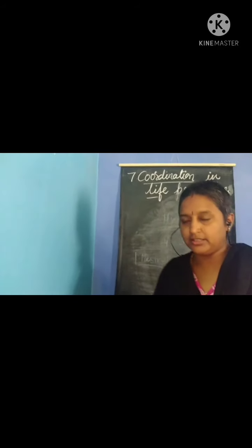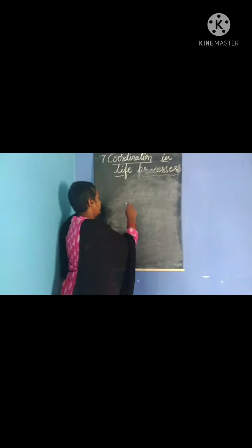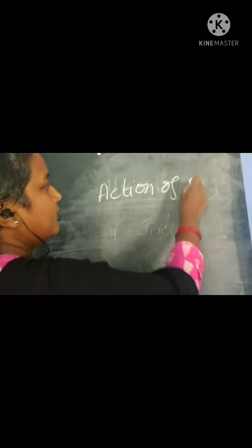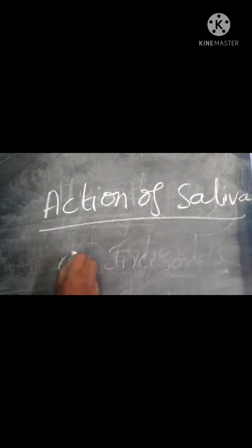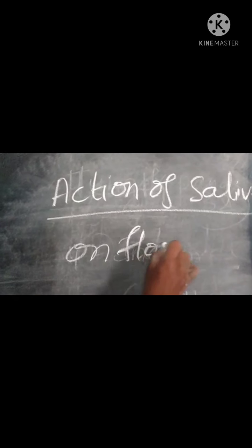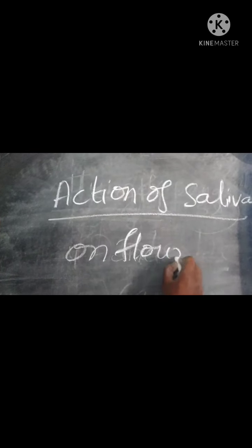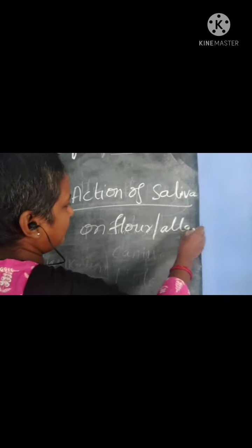Next we have activity 7. Activity 7 is a very important question which is frequently asked. The action of saliva on flour, or atta. Atta is nothing but wheat flour.